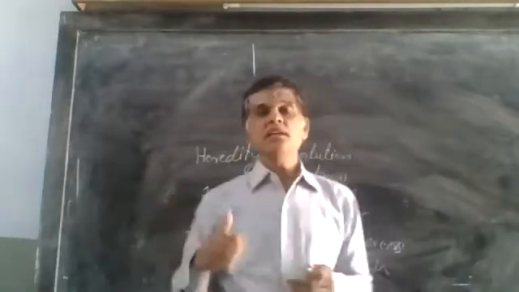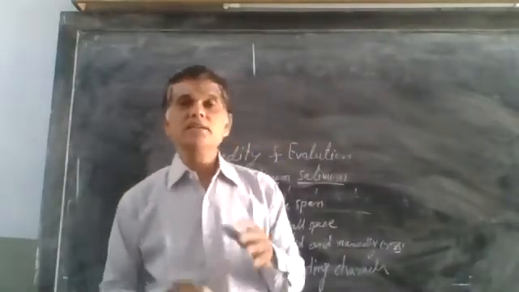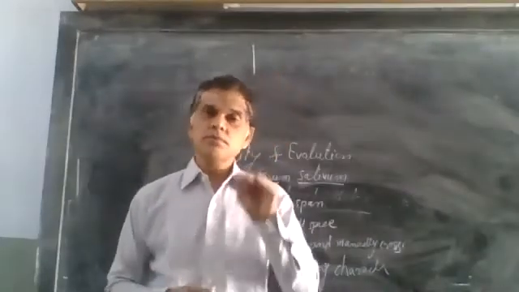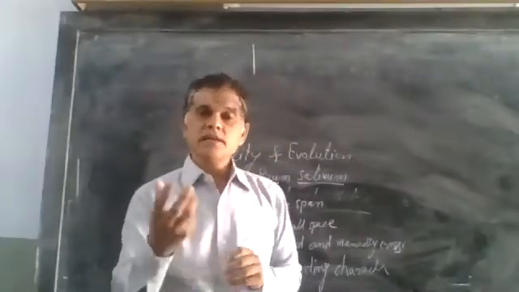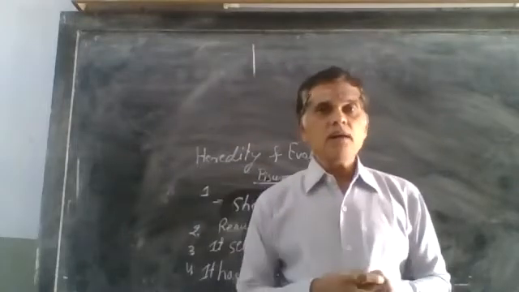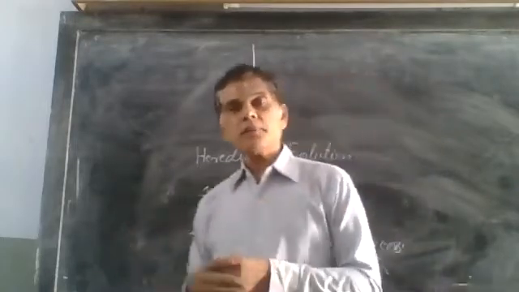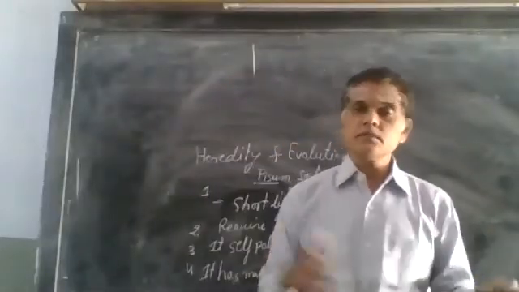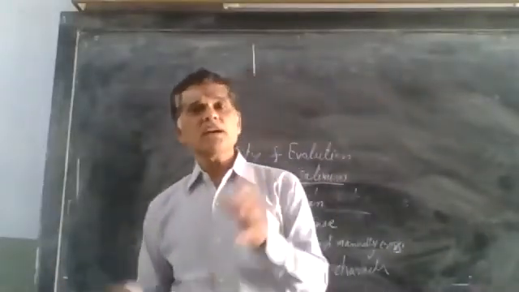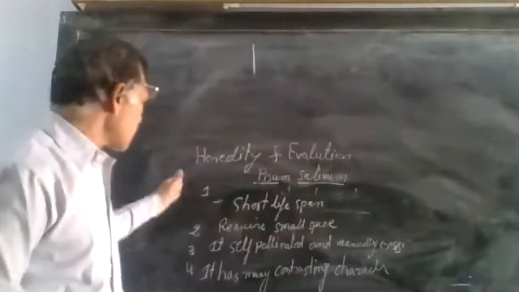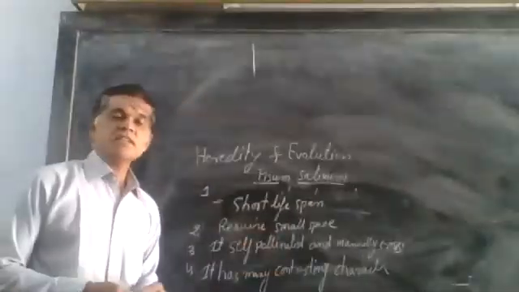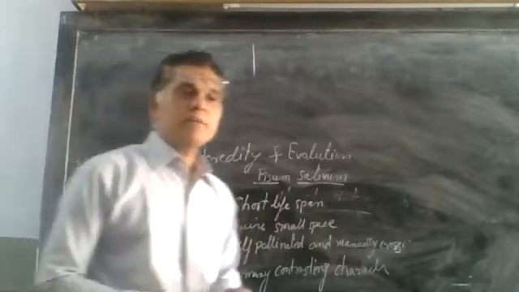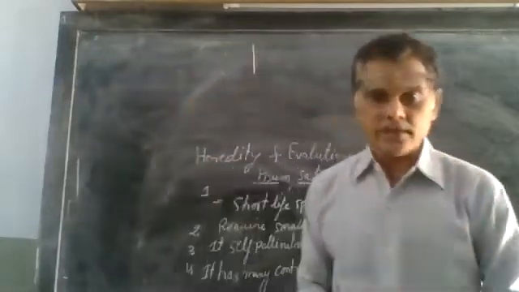So it has many contrasting traits, just like related to height, some are tall plants, some are dwarf plants. Just like color of flower, some violet flowers, some purple flowers. Related to color of seed, some green seeds, some yellow seeds. So these are the different contrasting characters present in pea plants. That's why Mendel selected pea for his experiments.